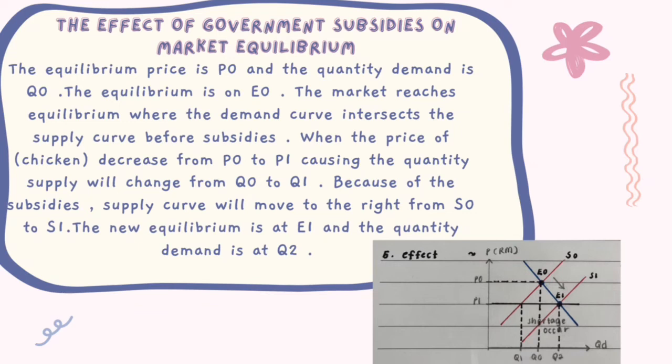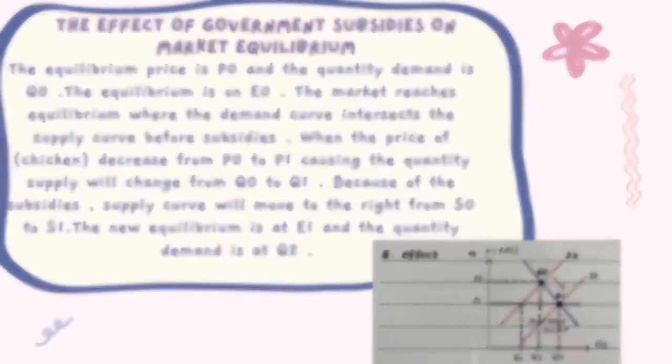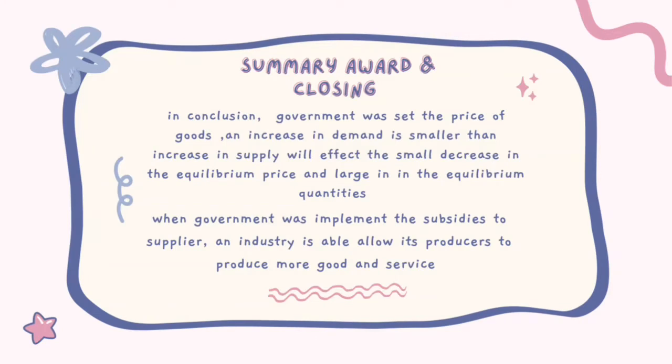Because of the subsidies, the supply curve will move to the right from S0 to S1. The new equilibrium is at E1 and the quantity demanded is at Q2. In conclusion, government will set the price of goods. An increase in demand that is smaller than the increase in supply will cause a small decrease in the equilibrium price and a large increase in equilibrium quantities.